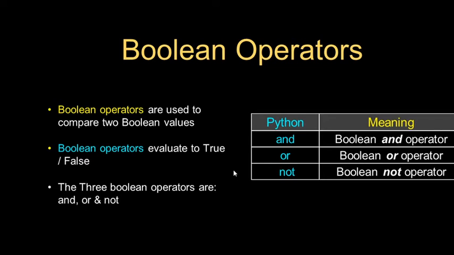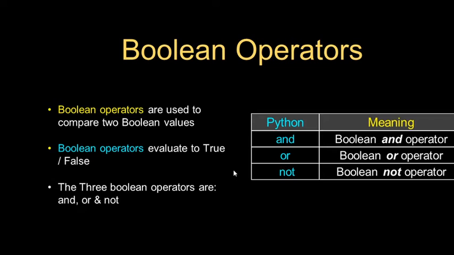For example, if I have a chalk box, then I can go to the board and I can write on the board. So if there are multiple relations to be compared, then those relations can be combined with the help of these Boolean operators. That is the AND operator, OR operator, or NOT operator.